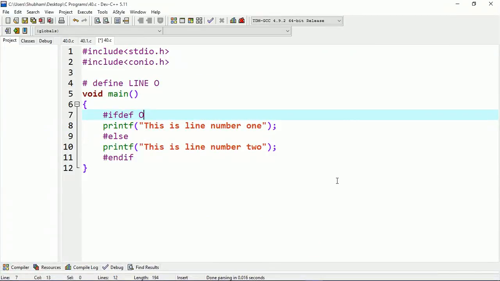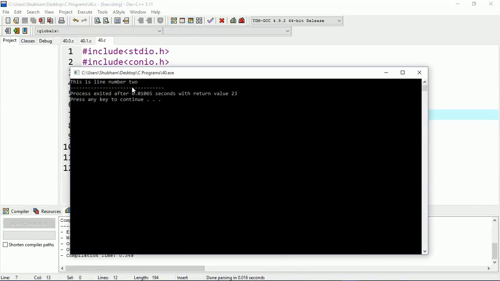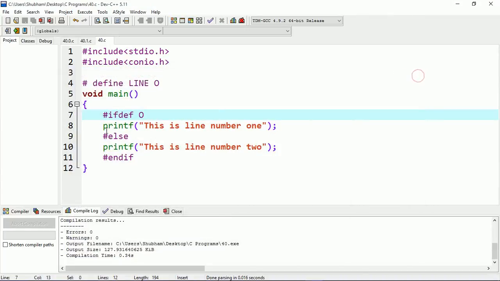You can see that here I'm using line o, and its meaning is that this is a macro template and this is the macro substitute. So here this statement will be printed because I'm using o here. The concept is whenever the controller comes to this point, it will check o. If o is defined in the macros, it will execute this statement, otherwise it will execute this statement. Let's run this program. You can see that this is the line number 2.